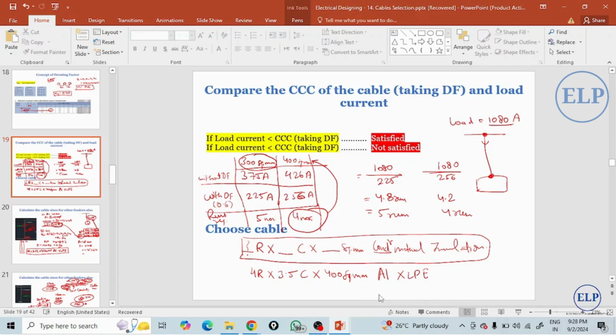Let's suppose you have 4 runs, and on any run there is a fault. How will you be able to locate it easily? So we have a lot of problems installing these 4 runs in a single circuit of 400 square mm cable. That will not be easy, the maintenance will not be easy, and locating the fault will also not be easy. So that's why in these locations or areas where we have a large amount of current,